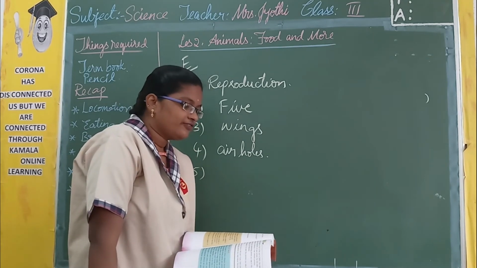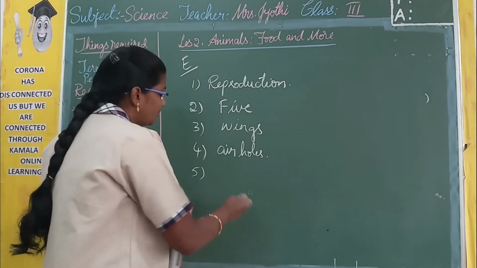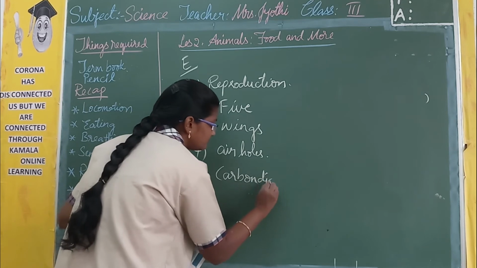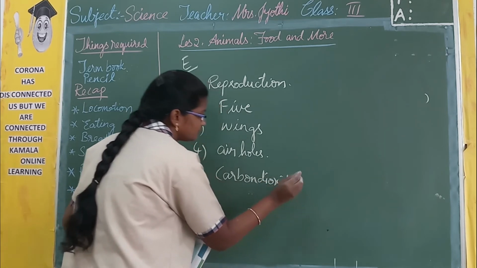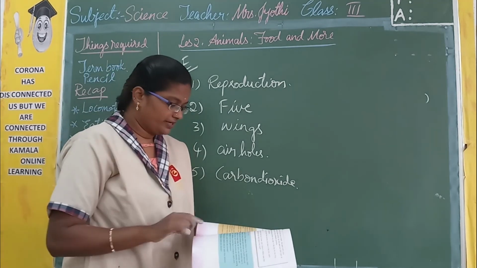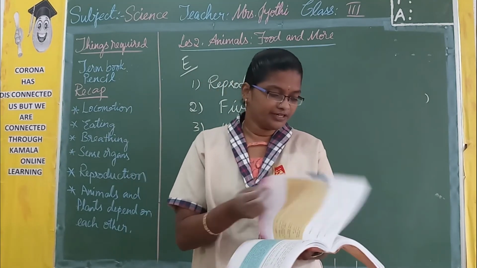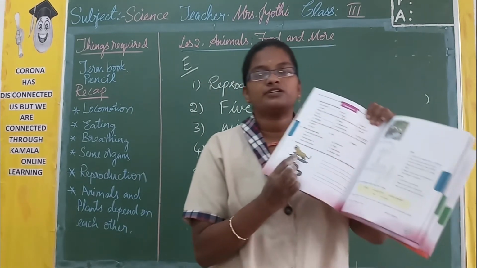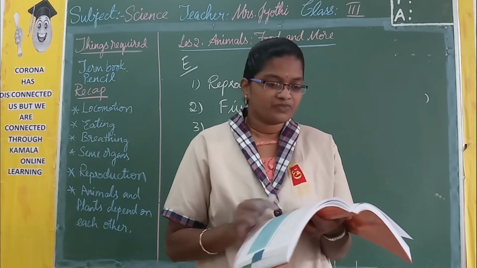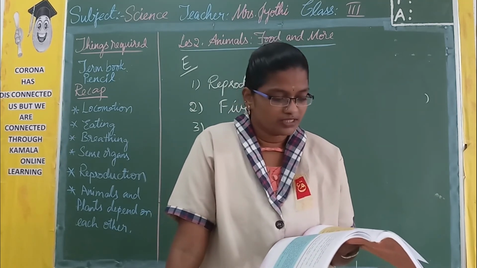Plants use dash from atmosphere to make food. So what do they use from air? They use carbon dioxide. So with this we have completed. And here think and answer, already you have written it, that is in the C bit. About these animals only they have given, you just go through it. Then there is a project for you, you should do it in your homework book.